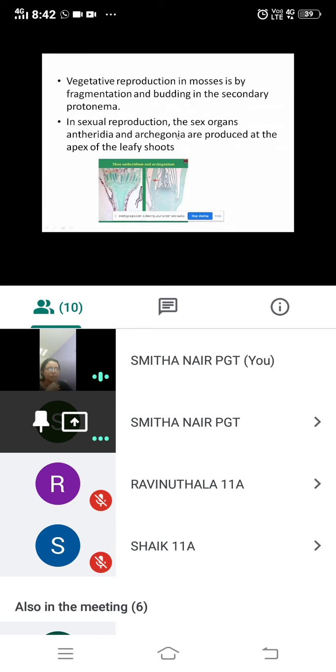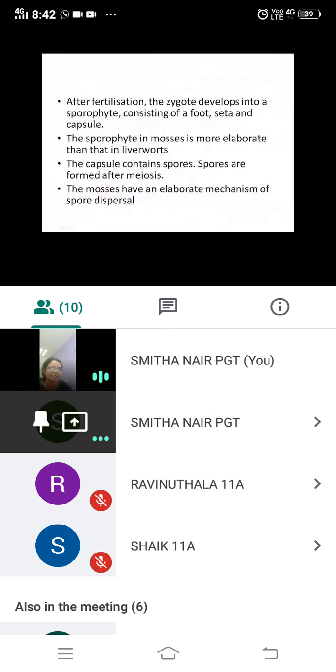In sexual reproduction, the sex organs antheridia and archegonia are produced at the apex of the leafy shoot. Now you can see here this is antheridium and archegonium. This picture is not there in your book, I'm just showing you. They are the sex organs present in mosses. They will produce gametes and the zygote would be developed, that is called fertilization.